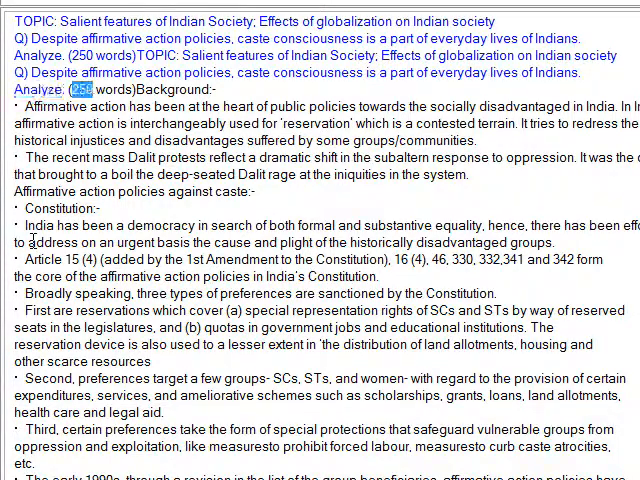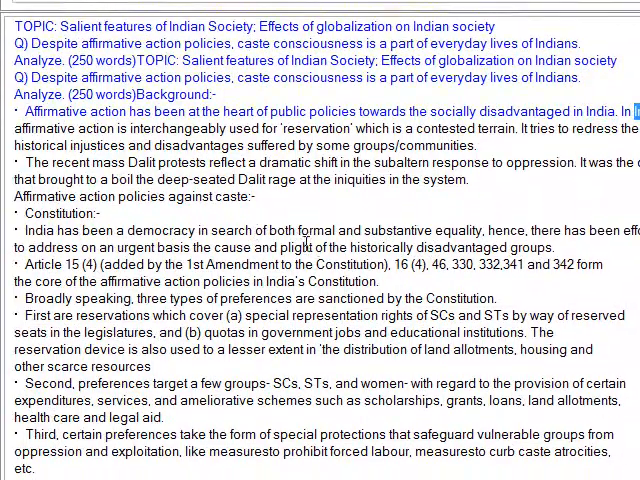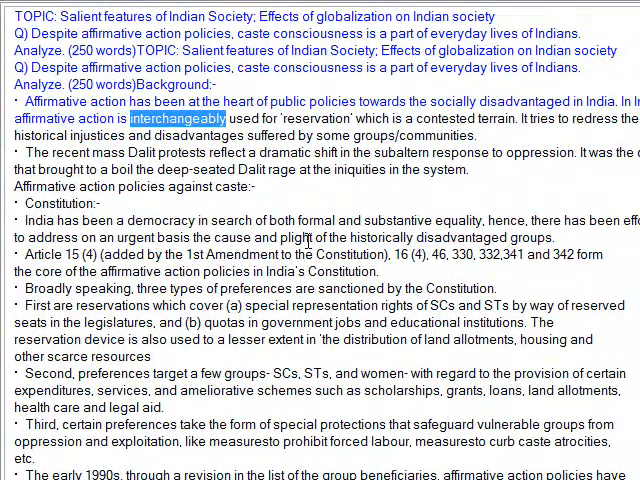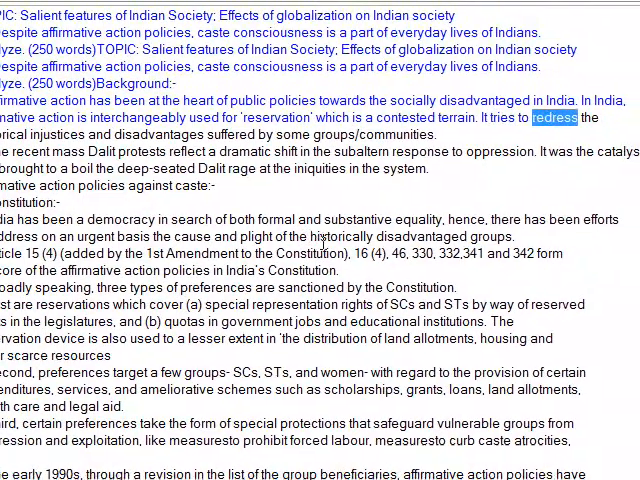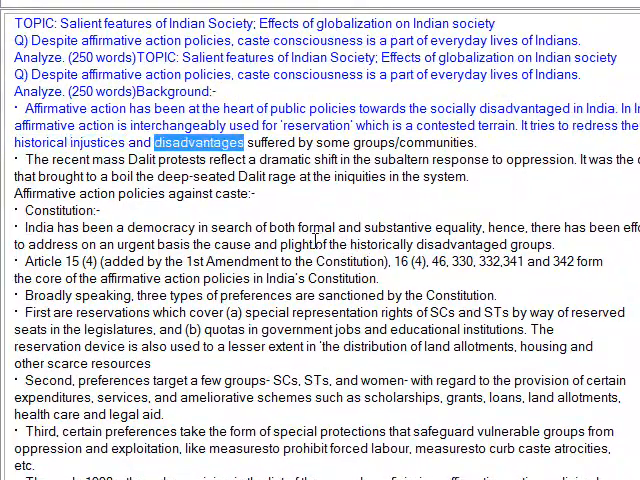Analyzed. 250 words. Background. Affirmative action has been at the heart of public policies towards the socially disadvantaged in India. In India, affirmative action is interchangeably used for reservation, which is a contested terrain. It tries to redress the historical injustices and disadvantages suffered by some groups/communities.